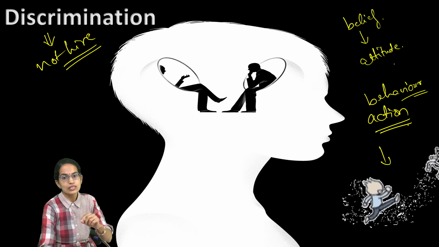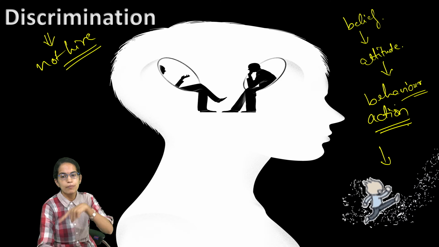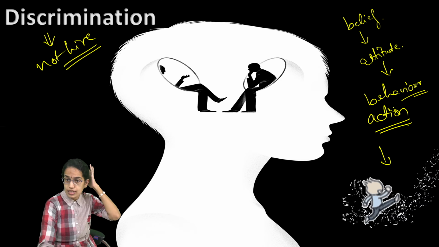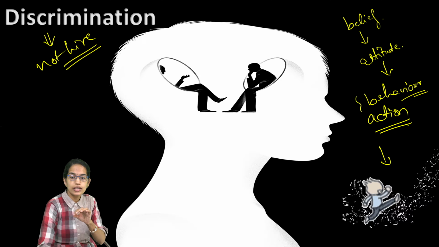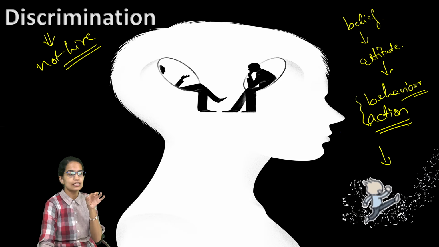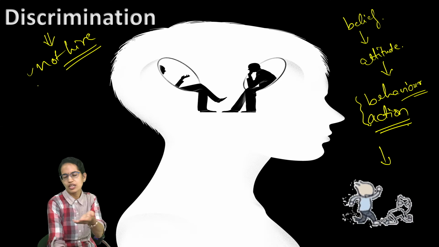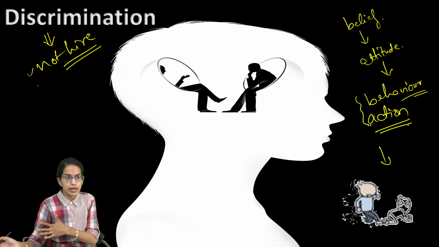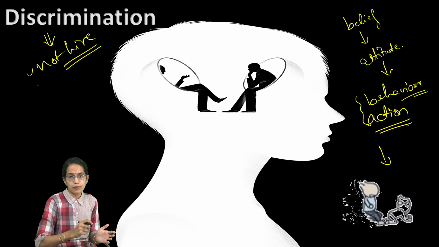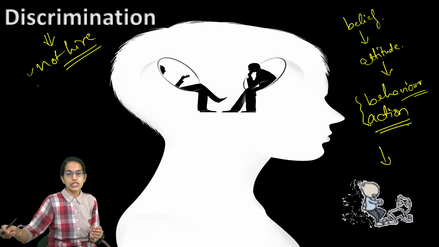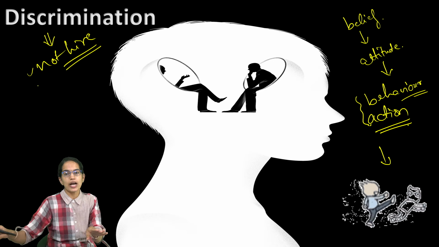Attitude was a prejudice, and this prejudice converted into a behavior. Behavior was what? The action. Now, this is what is discrimination. So, as a discrimination, what did I do? Oh, this is an old person, I need not interview. Even if I am interviewing, this is a formality. So, there is a discrimination because of my prejudice, I am pre-decided not to hire this person.